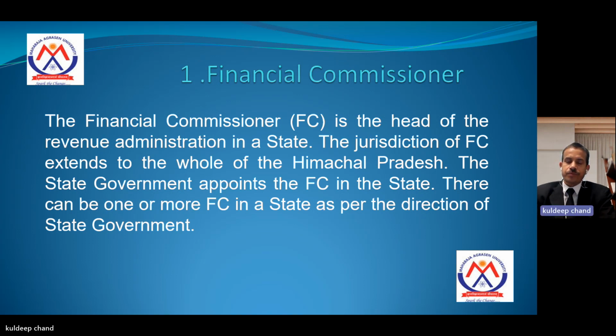The jurisdiction of the financial commissioner extends to the whole of Himachal Pradesh. The state government appoints the financial commissioner in the state. And in the matter of revenue, there can be one or more financial commissioners in the state as per the direction of the state government.